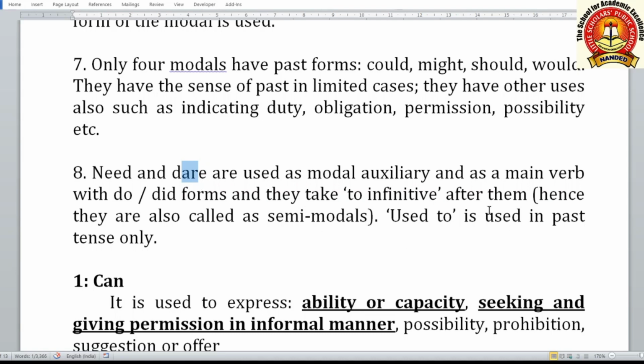So here I stop. If you have any doubts in this video, you can ask. This was just the characteristics of modal auxiliaries. After that, we will learn the modal auxiliaries one by one, and those uses of modals you have to write into the